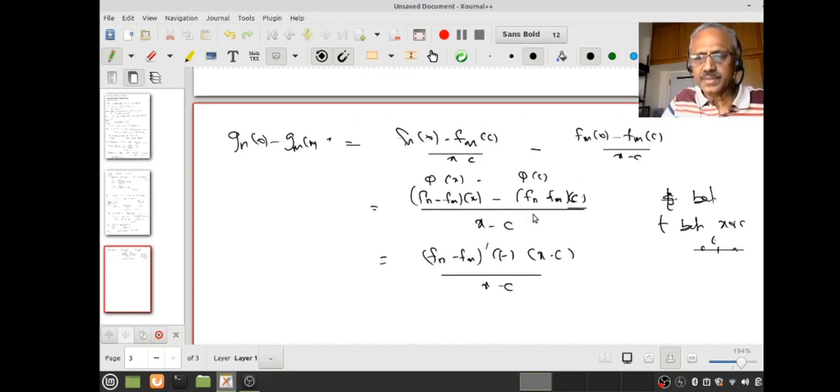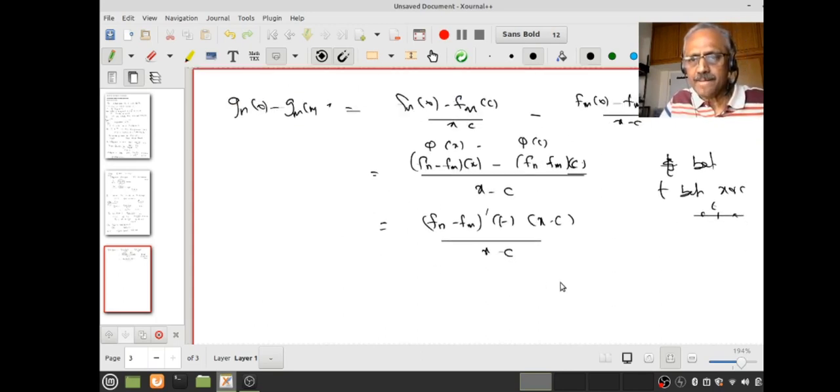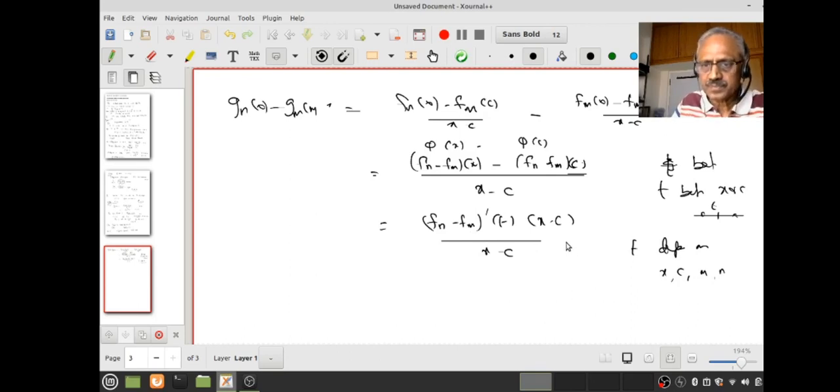Now remember, this t will depend upon x, c, m and n, because the function phi depends upon m and n, and by the mean value theorem that t depends upon x and c. You should always think of such things.